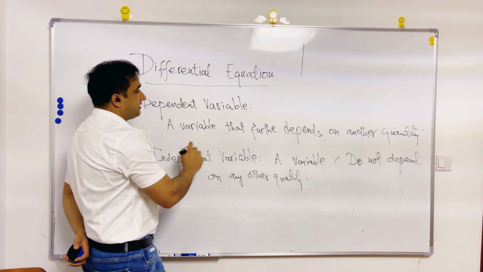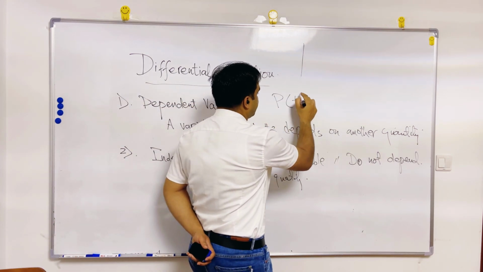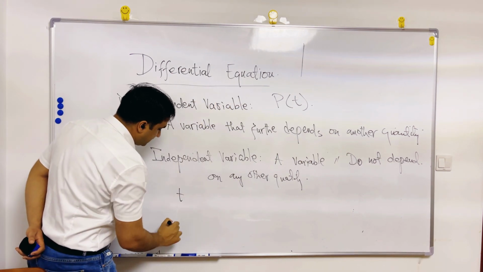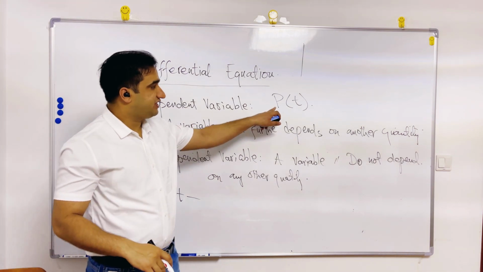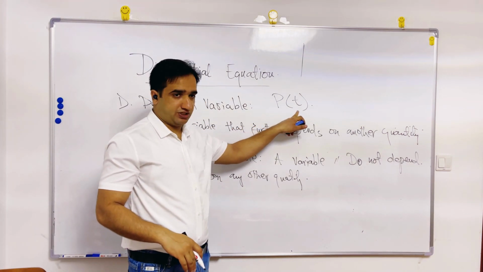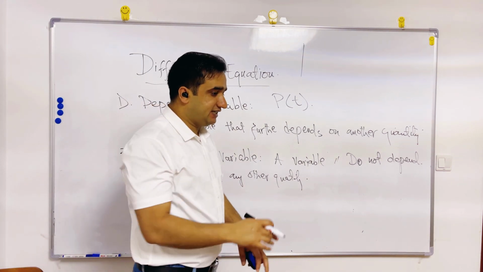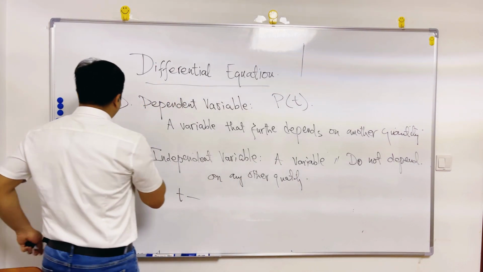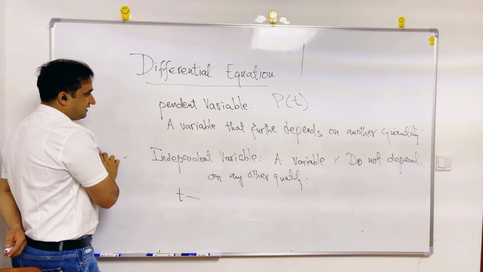So, a dependent variable was the population, and it was depending on the time. An independent variable was time, and it is not depending on anything else. Population will change if the time changes. Time will change whether anything else changes or not. Is it okay? Is it good?